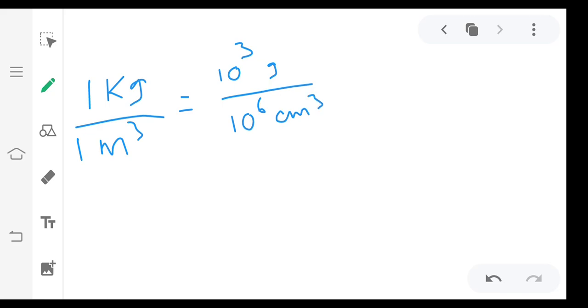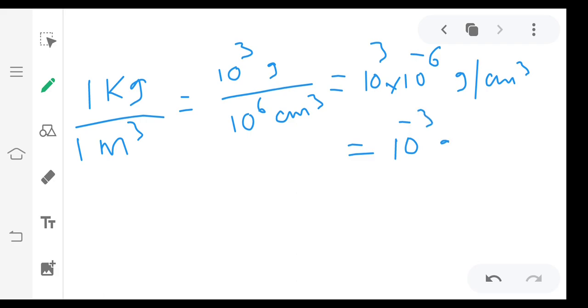If 10 power 6 goes up, it becomes 10 power minus 6. So 10 power 3 into 10 power minus 6 gram per centimeter cube. Bases are same, so you can add exponents. So 10 power minus 3 gram per centimeter cube.